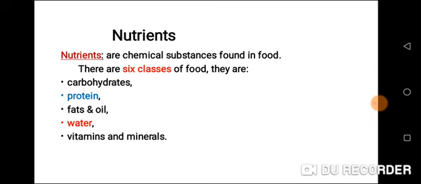When you talk about energy giving foods, you're talking about carbohydrates and fat and oil. Then bodybuilding foods, we're talking about protein. Then when you talk about protective foods, we're talking about vitamins and minerals.